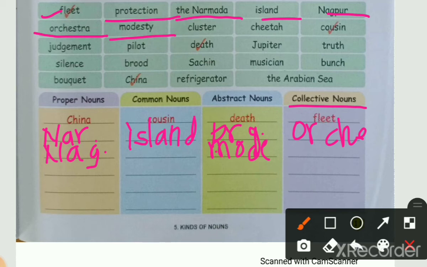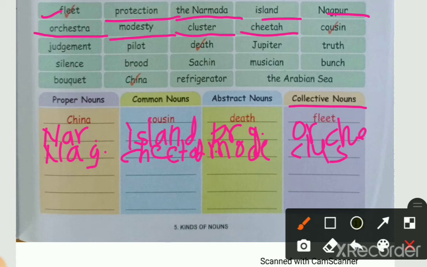Okay students, please pay attention and write fast. We will see the next word, cluster. Cluster means group. So it will come in a collective noun. So write here cluster. Next is cheetah. What is that? That is the name of an animal, a general category of animal, called cheetah. So it will come in a common noun. So write cheetah in a common noun.